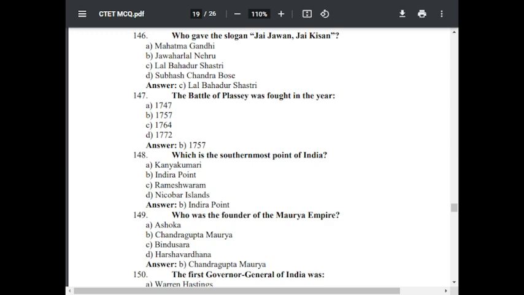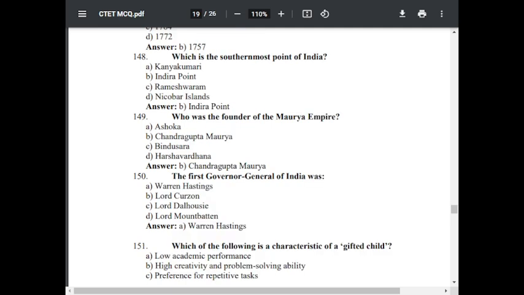Option D, Harshvardhan. The correct answer is Chandragupta Maurya. Question number 150. The first Governor General of India was Option A, Warren Hastings. Option B, Lord Curzon. Option C, Lord Dalhousie. Option D, Lord Mountbatten. The correct answer is Warren Hastings. The first Governor General of India was Warren Hastings.